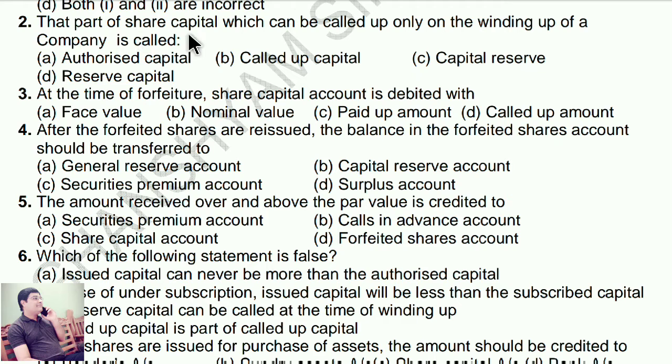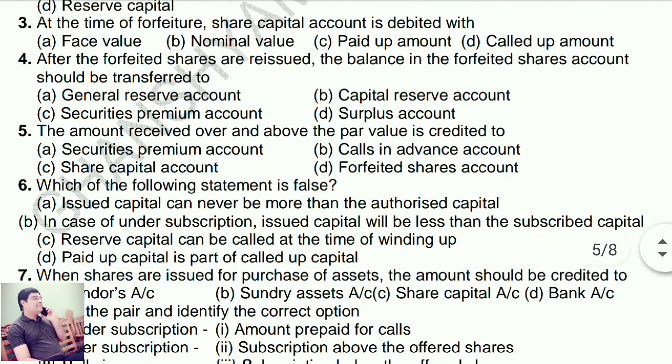That part of share capital which can be called up only on the winding up of a company is called what? When the company closes, at that time the share capital will be called up. Which one is that? The answer is D, reserve capital, which will be useful at the time of winding up.